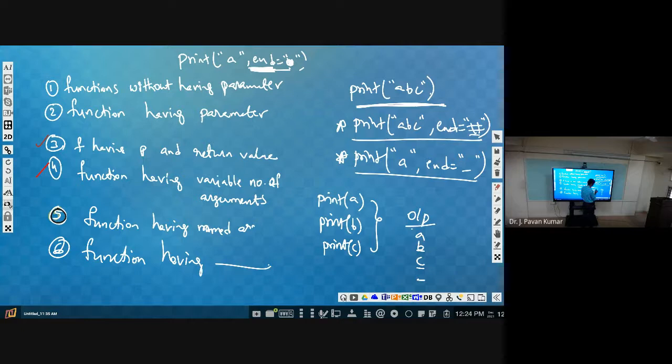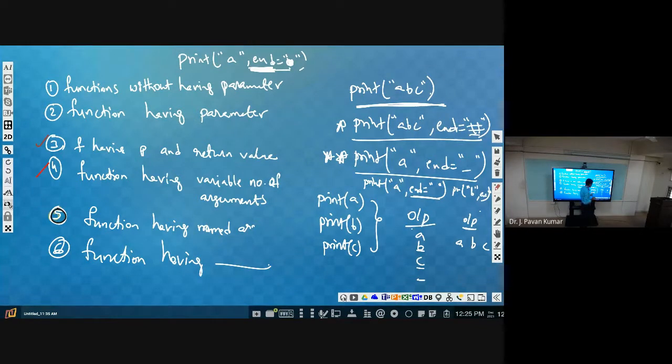Like this the output will be displayed. Suppose we wanted to display ABC like this, the desired output is A space B space C. Then instead of ending with a new line, we wanted to end with space, then we can use this one. So print A, then end is equal to space, so that it will print A and end with space. Similarly print B, then end is equal to space. Like that we can use the end parameter. This is a named argument, as we have seen earlier.